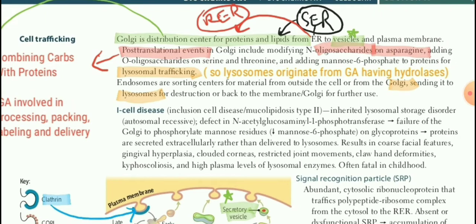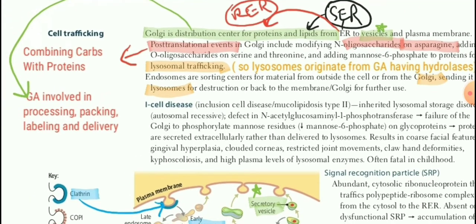So carb is combining with a protein, and this is called combining of carbs with protein, and it is another MCQ asked. Either it is asked which organelle is involved in post translational modification. You know that after translation, amino acids like asparagine and serine are combined with a carb component.